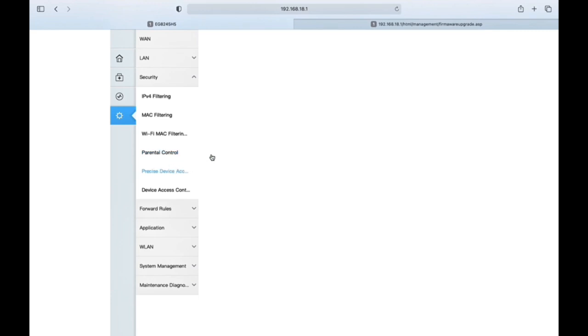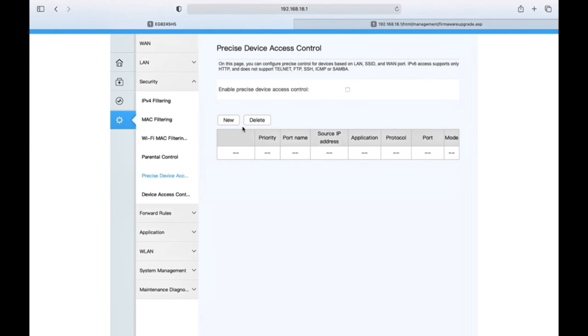And on this page, you can configure precise control for devices based on LAN, SSID, and WAN port. IPv6 access supports only HTTP and does not support Telnet, FTP, SSH, ICMP, or Samba.